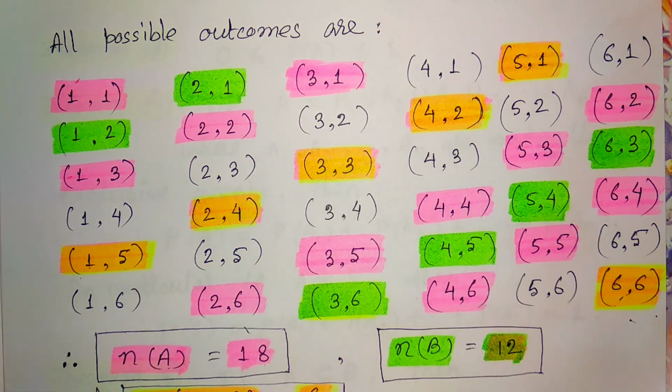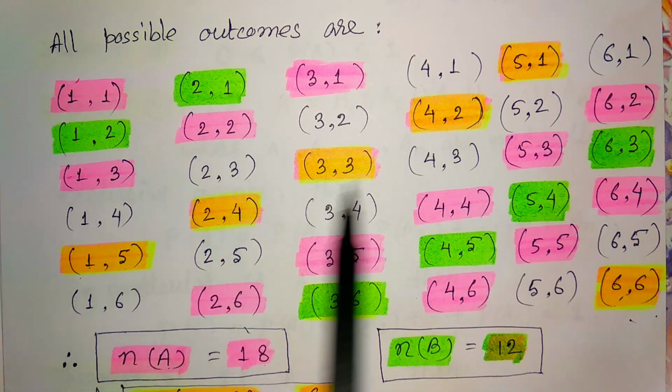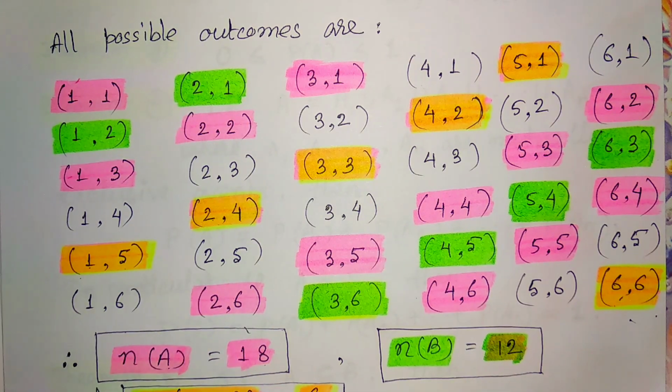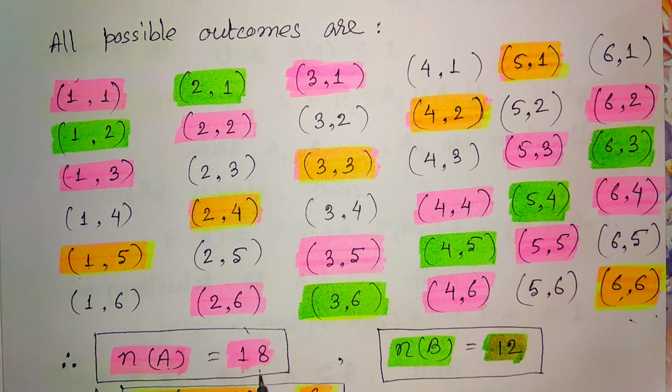In this way, if we count all the green, pink and orange colors, we will find that a total of 18 such ordered pairs are divisible by 2. So the favorable cases are 18 and the total number of cases is 36. So the probability that the sum is divisible by 2 is 18 divided by 36, so it is 1 upon 2.